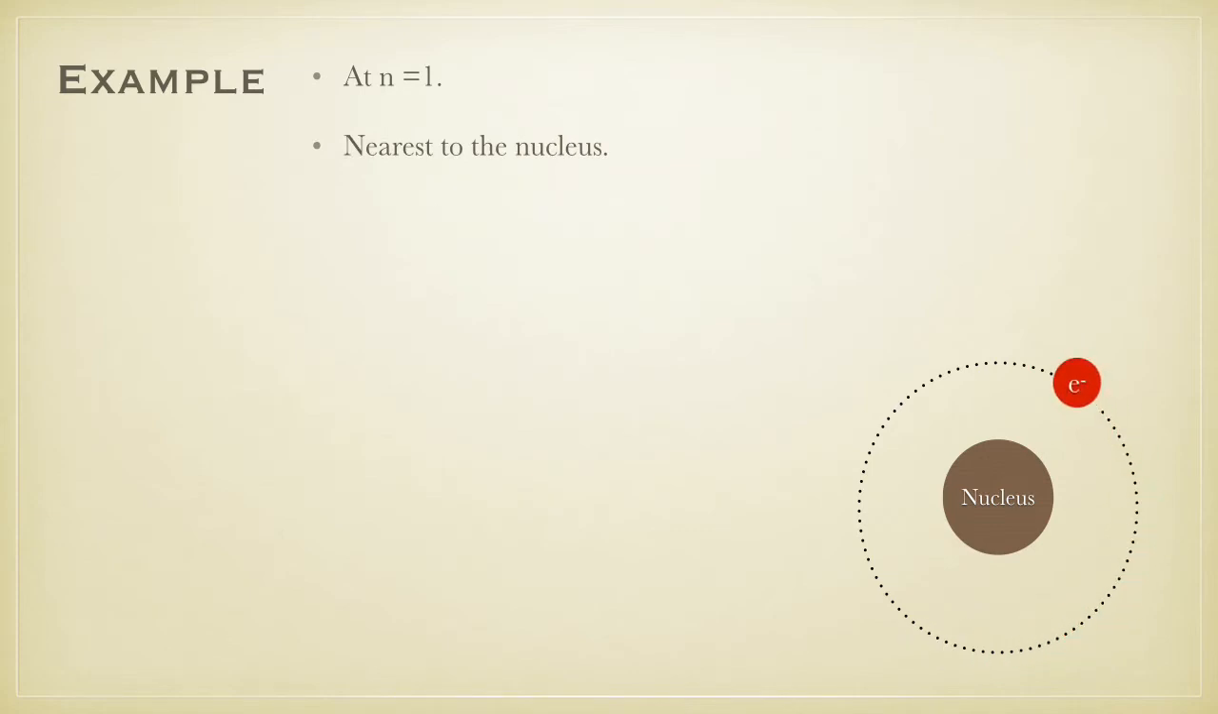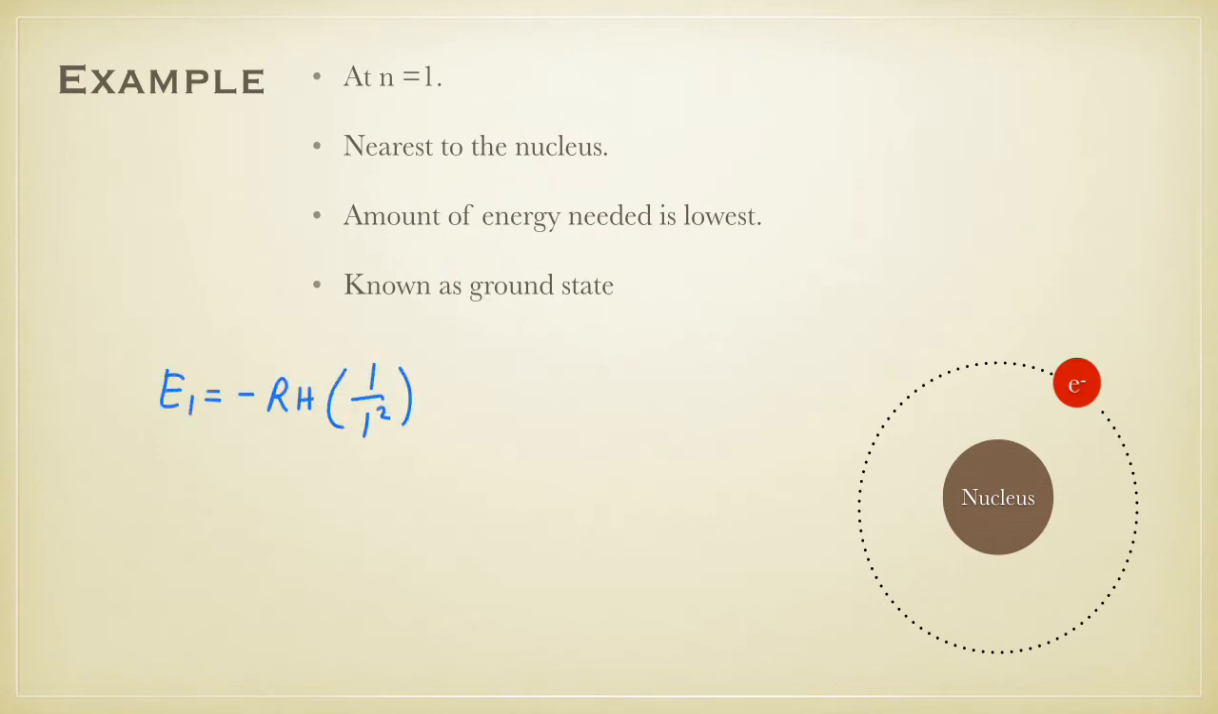Since it is the nearest, it will experience the strongest attraction towards the nucleus. Therefore, the amount of energy needed is also lowest. This level is also known as ground state. We can calculate its energy by substituting n in Bohr's formula with 1. The amount of energy calculated is negative 2.18 times 10 to the power of negative 18 joule.